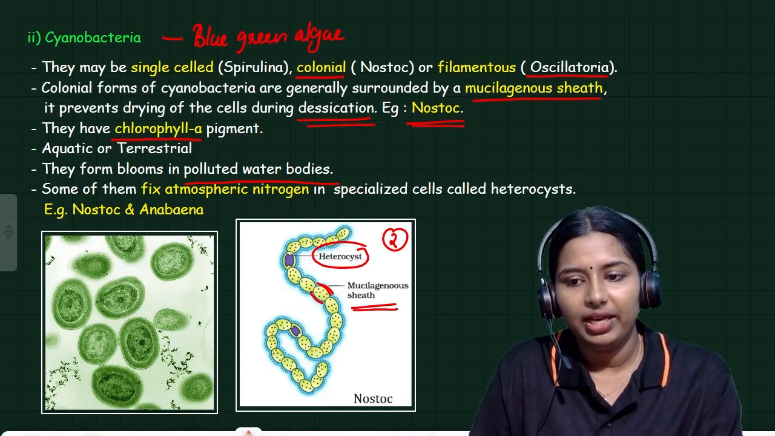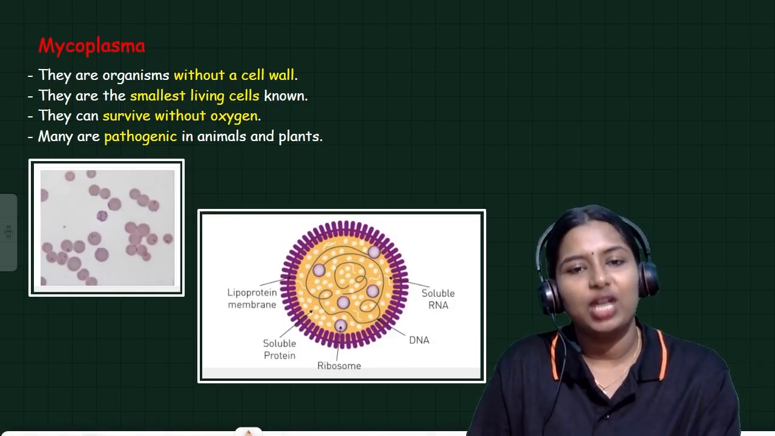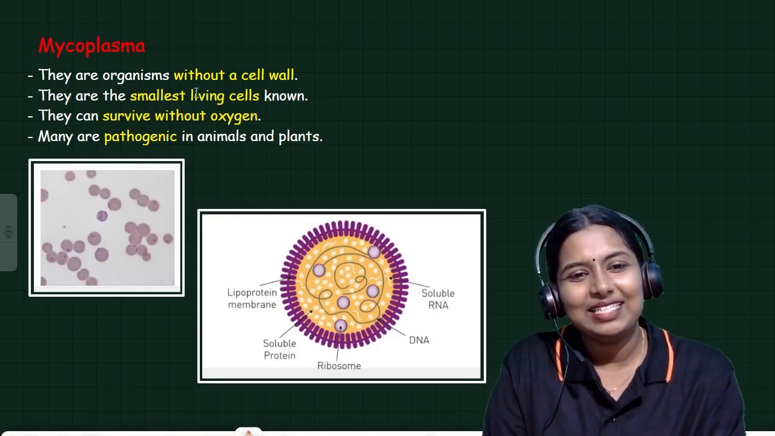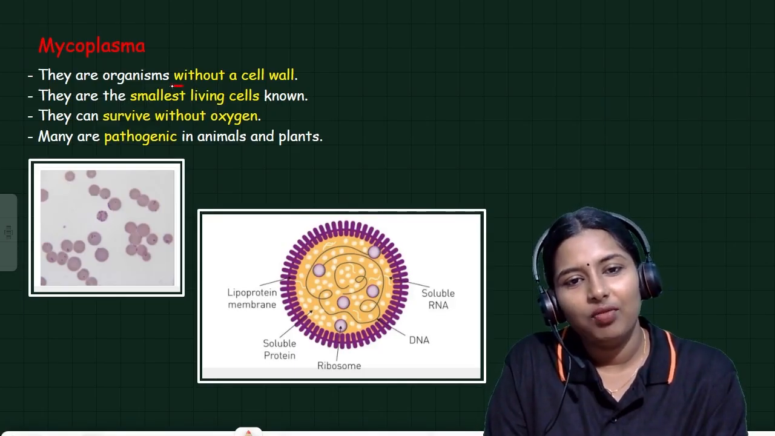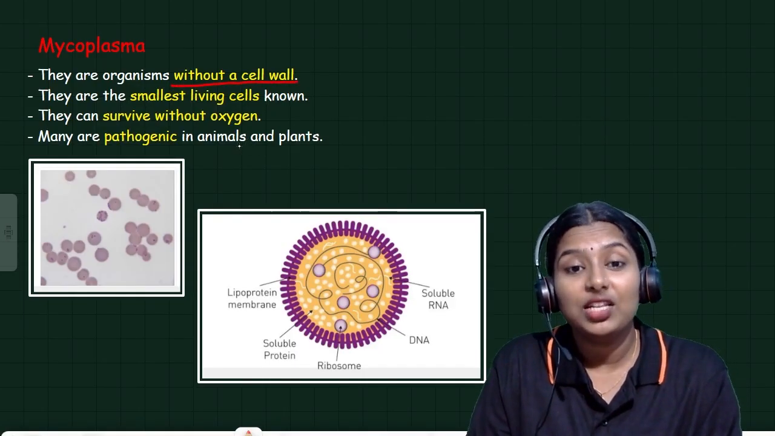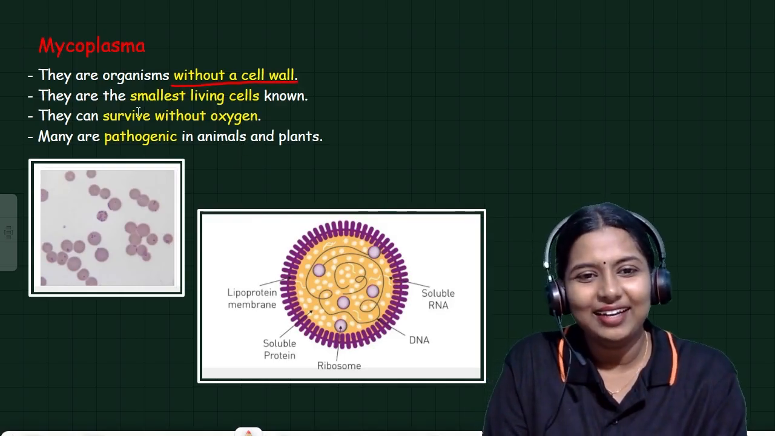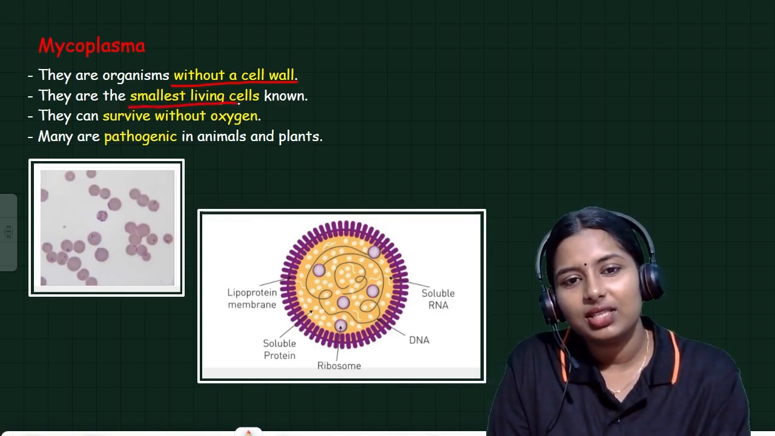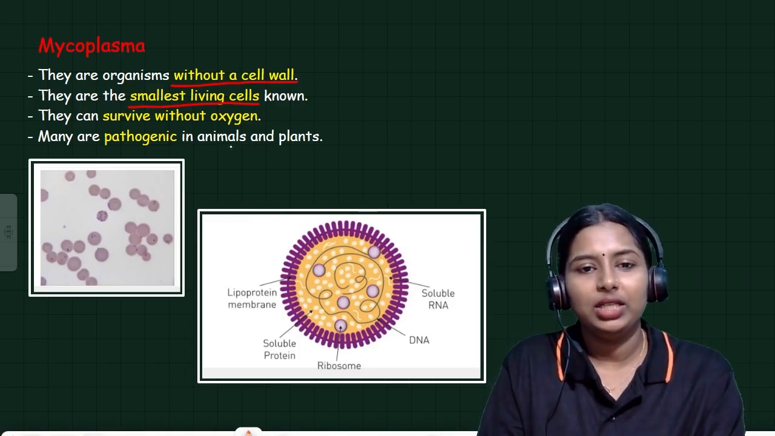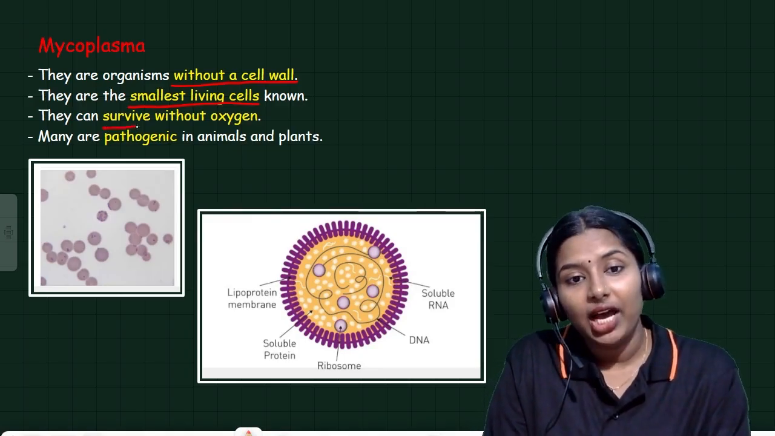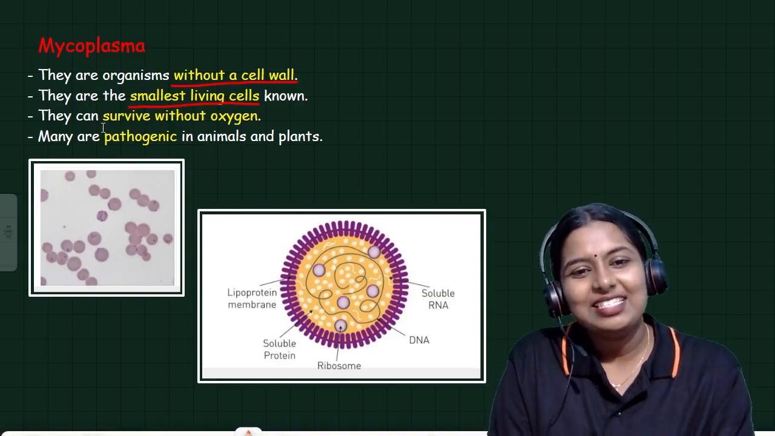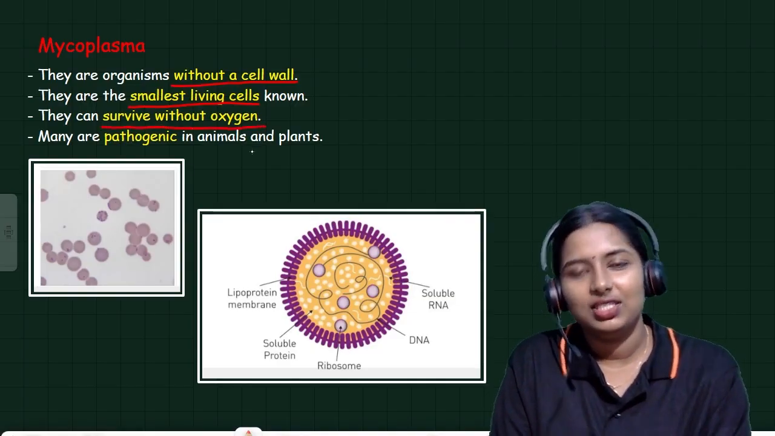Mycoplasma is a very tiny structure. It doesn't have any cell wall. These are organisms without a cell wall. They are the smallest living cells. They can survive without oxygen. This is a very important thing. So, mycoplasma can survive without oxygen.